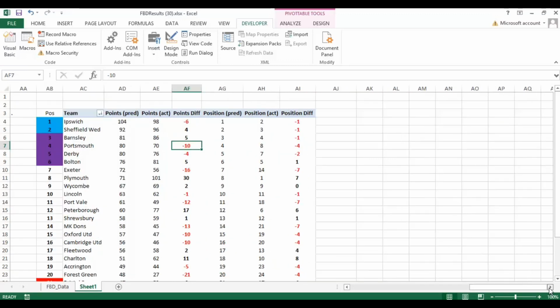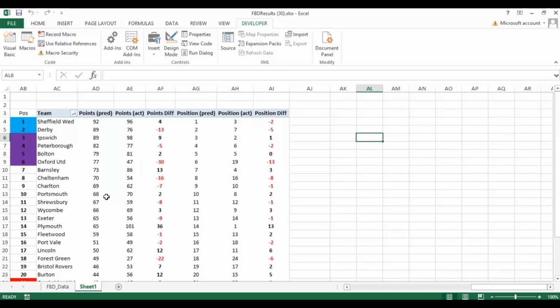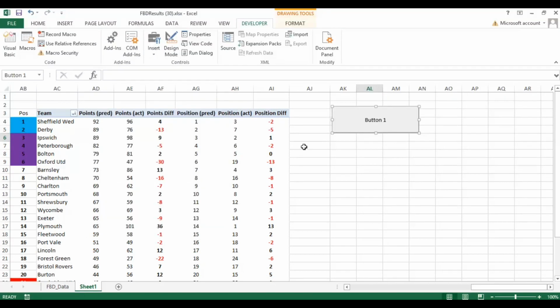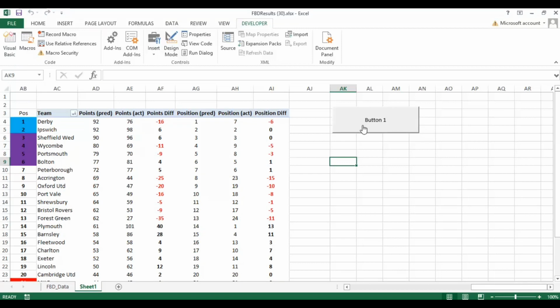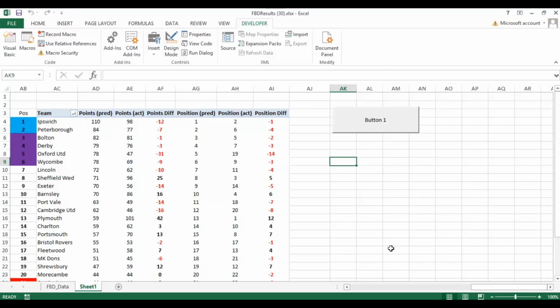So we can run that by selecting macro run, and that will update, as you can see there. Or we can add in a button by clicking on the insert, and we can add the macro to it, and you can rename the macro if you want, and hitting that button, you can see there that we get that update every time we click it. Okay, so you get the updated table, and obviously the more times we rerun that simulation, the more accurate the predictions will become, because we're taking out that variance.